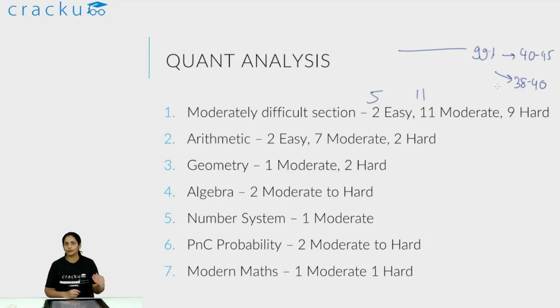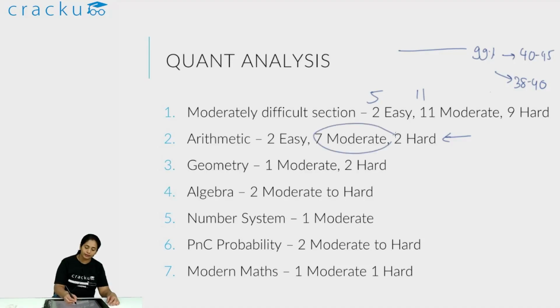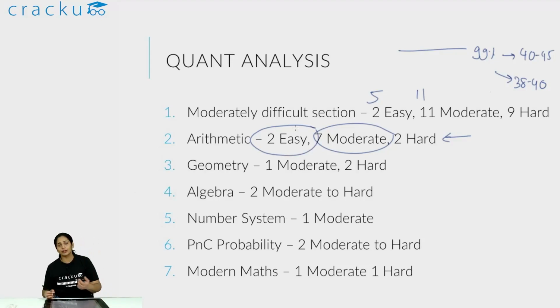So let's take a look at where you should have focused, where you could have scored. As I mentioned, arithmetic was the section that you should have really done well in to do well in this section, because 7 of these 11 moderate were from arithmetic. Both the 2 easy were from arithmetic. These 9 questions were easily doable. These are something that you should be expected to do in an actual CAT scenario.